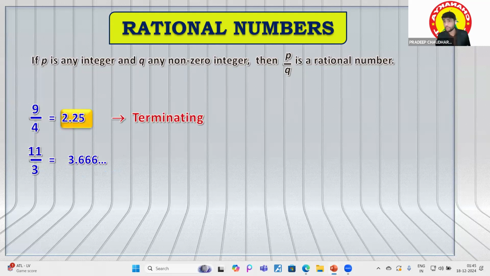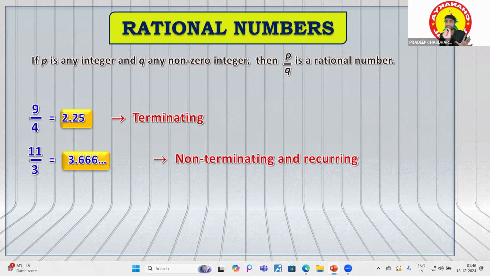So this is 2.25. We are getting a fixed answer, so we call it terminating, right? And in this case, 3.666, it is non-terminating, but after the decimal the digit is repeating itself. So I will call it recurring, or we will call it repeating, right? So basically the rational numbers are divided into two types. One is terminating, and the other is non-terminating and repeating.